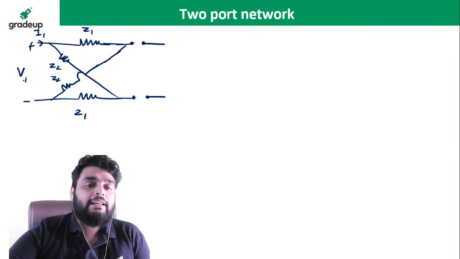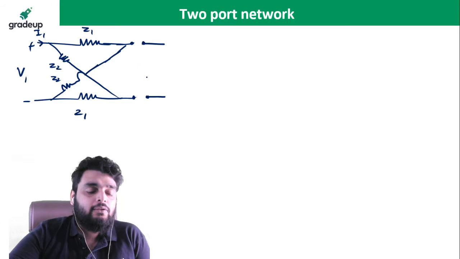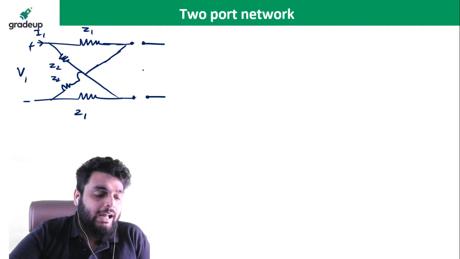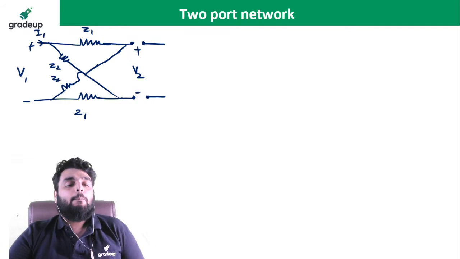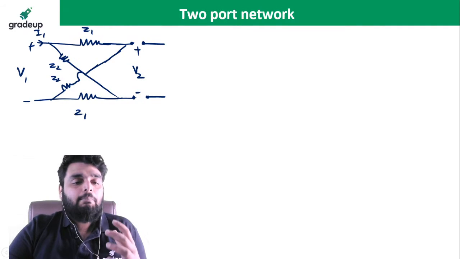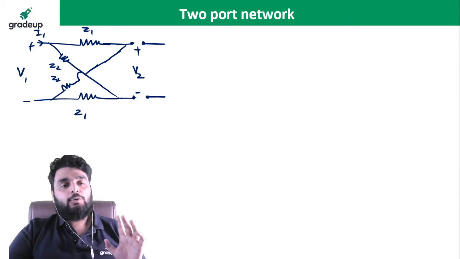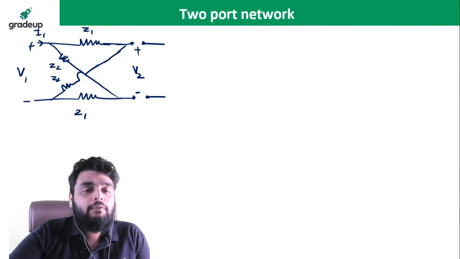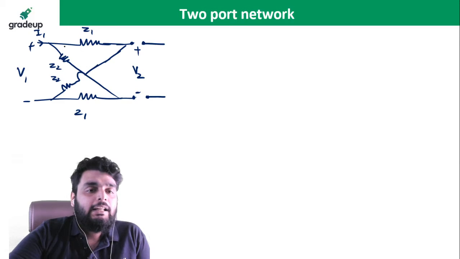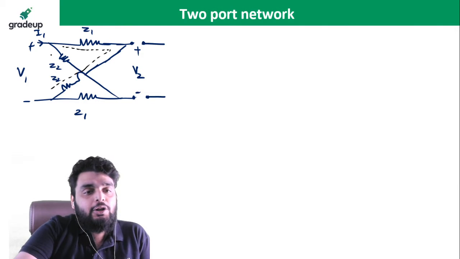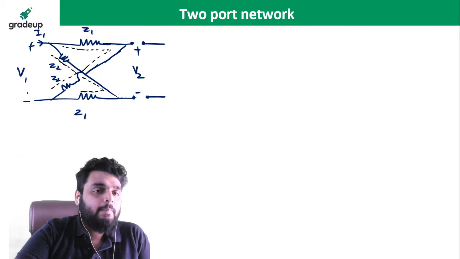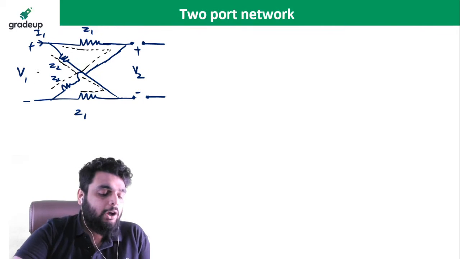Now, see very carefully. It is open now. If it is open, I2 is 0, but there will absolutely be a voltage across the open circuit. We will have some voltage, but the current will be 0. Now when you open circuit this terminal, you can see Z1 and Z2 come in series. Yes or no? Similarly, Z2 and Z1 are in series. Yes or no guys? Quickly tell me, yes or no?